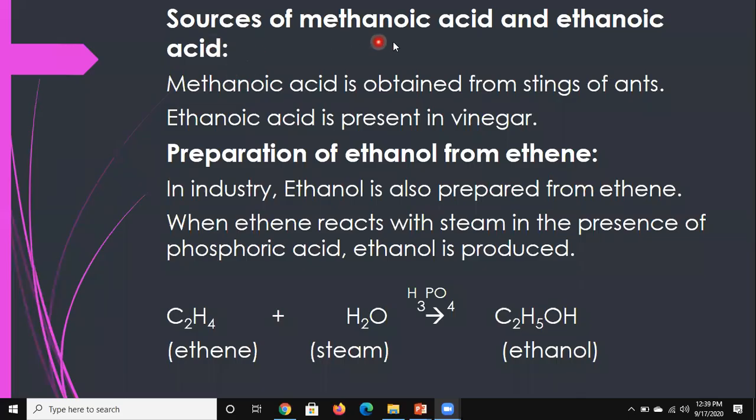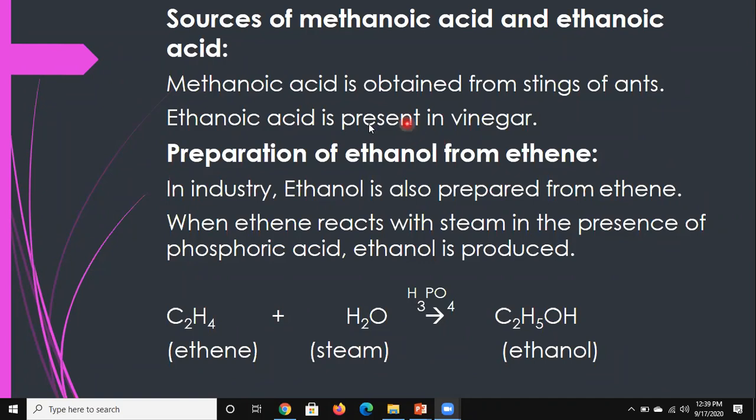So, sources of methanoic acid and ethanoic acid. We are saying methanoic acid is obtained from stings of ants and ethanoic acid is present in vinegar. It doesn't mean that methanoic acid is only present in the sting of ants and ethanoic acid is only present in vinegar. They can be present in different sources, but the main source for methanoic acid is stings of ants and for ethanoic acid it is vinegar.